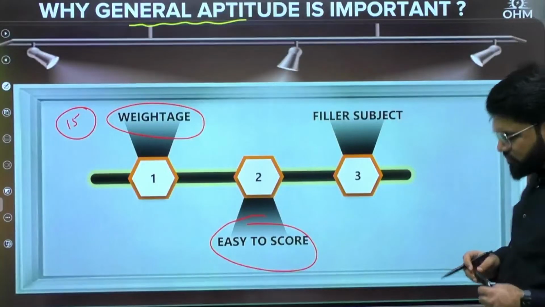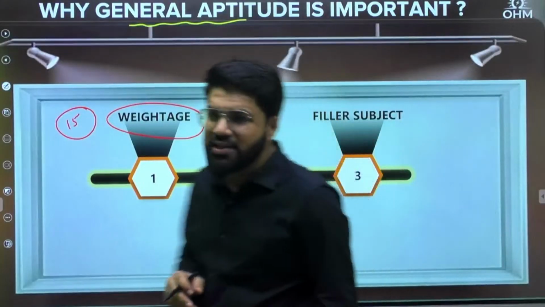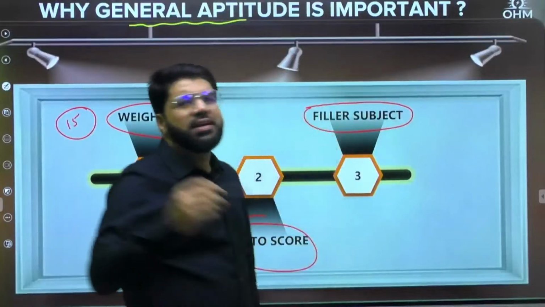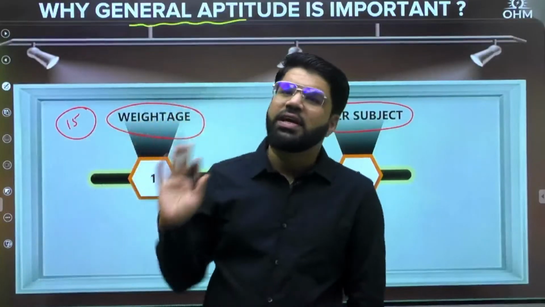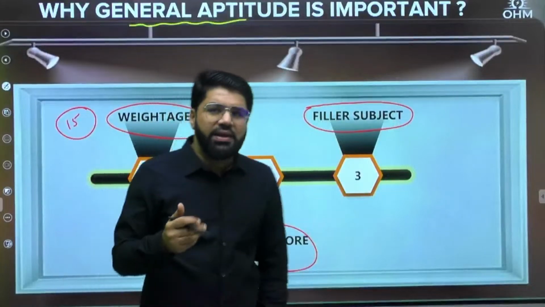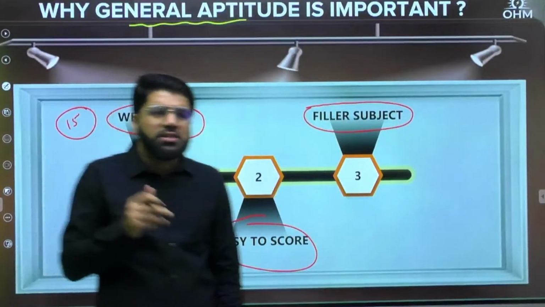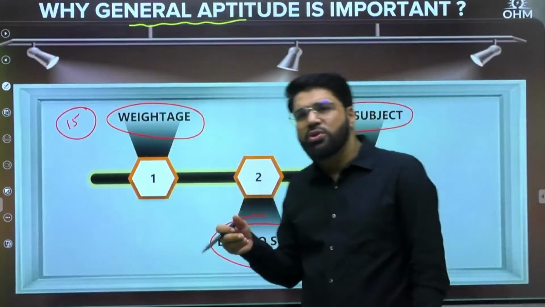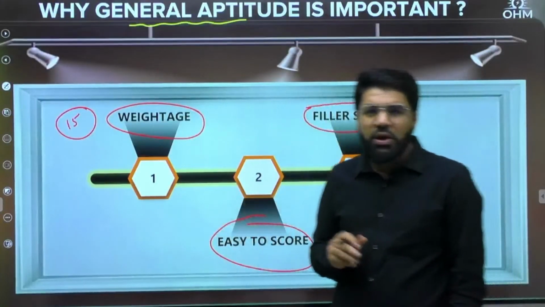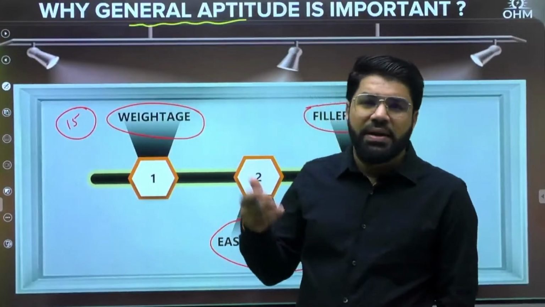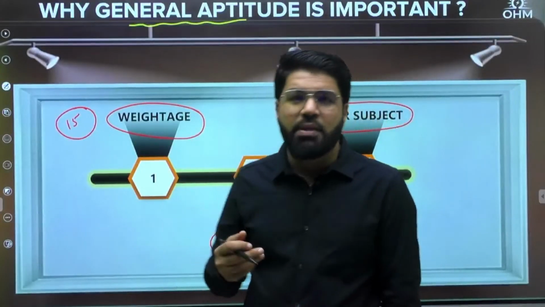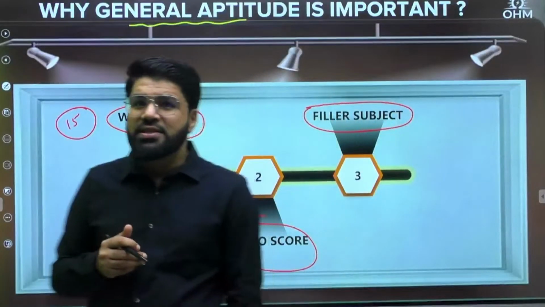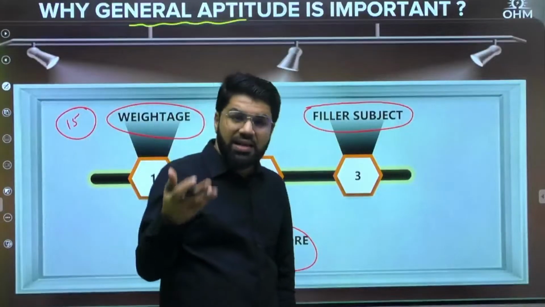The third very important reason is that it's a filler subject. You can study it anywhere, any time of the year. It's not a prerequisite to something. Of course, engineering mathematics is still one subject which I advise students to study before, because many areas of maths like matrices, maxima minima, integration techniques, probability, and differential equation solutions are useful in technical subjects.